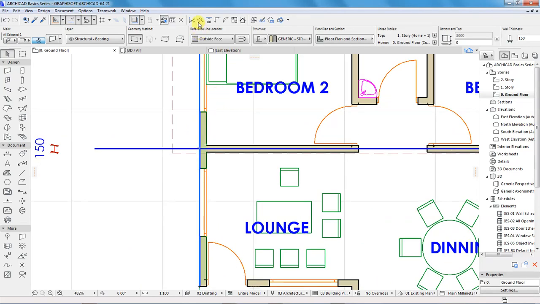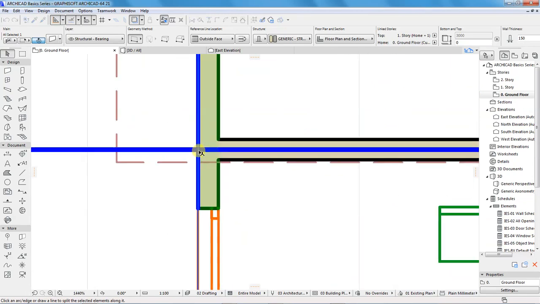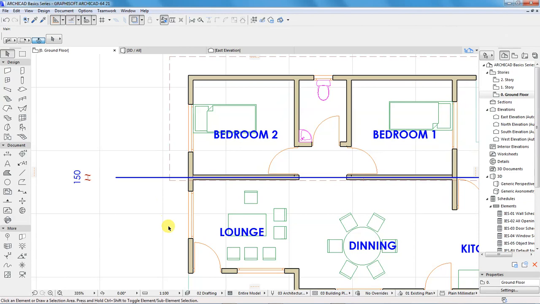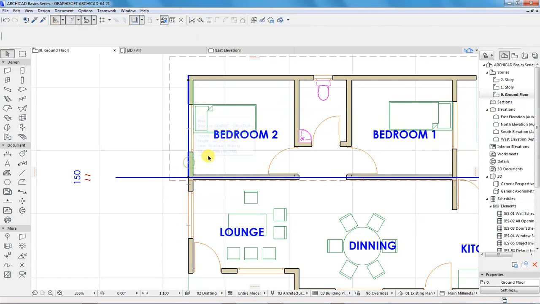Then up here, select this option, split. Then using this blue line here as the reference, I'll click on this part, click there, and click outside. Now you see we now have two sections of the wall, this section and this section.